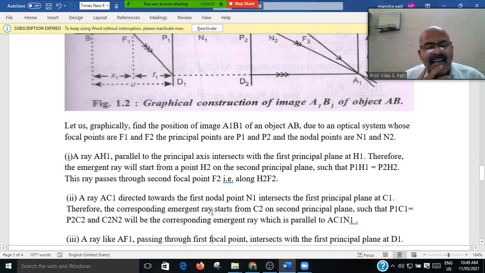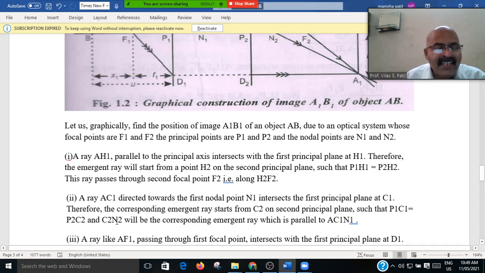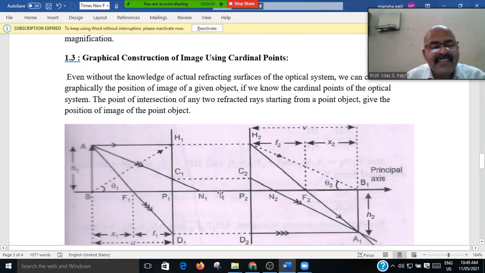A ray AC1 directed toward the first nodal point N1 intersects the first principal plane at C1. Therefore, the corresponding emerging ray starts from C1 on the second principal plane, such as P1C1, P2C2, and C1N2 are the AC1N1. Means that here the nodal point AC1N1, again C2N2A1 is the second nodal point. Here N1 and N2 are the nodal points.